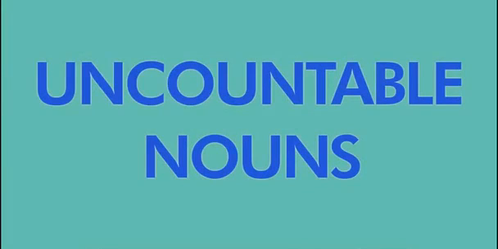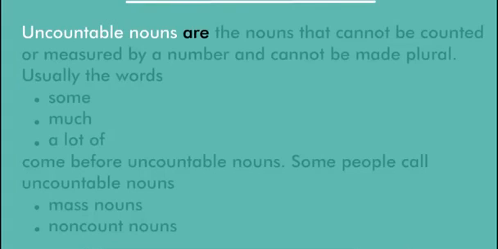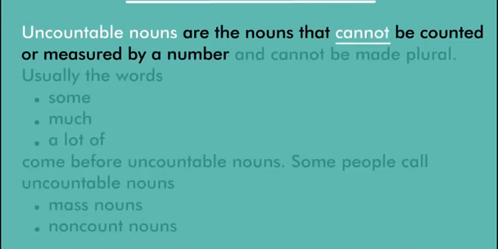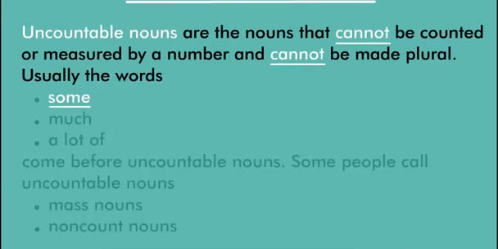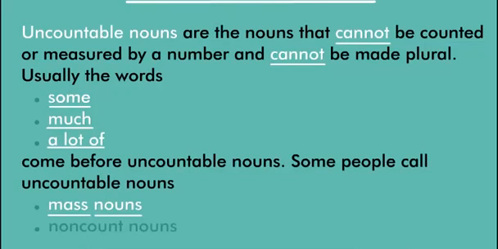Uncountable nouns. Uncountable nouns are the nouns that cannot be counted or measured by a number and cannot be made plural. Usually the words some, much, or a lot of come before uncountable nouns. Some people call uncountable nouns mass nouns or non-count nouns.